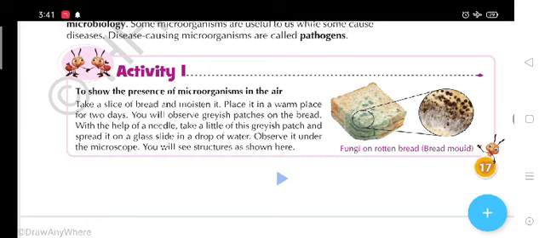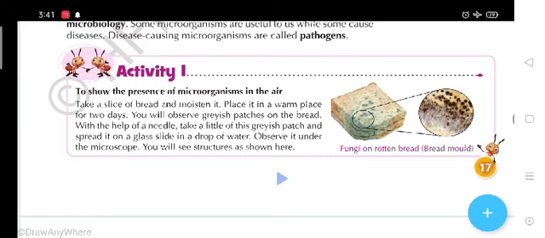With the help of a needle, take a little of this grayish patch and spread it on a glass slide in a drop of water and observe under a microscope. You will see the structure shown here.